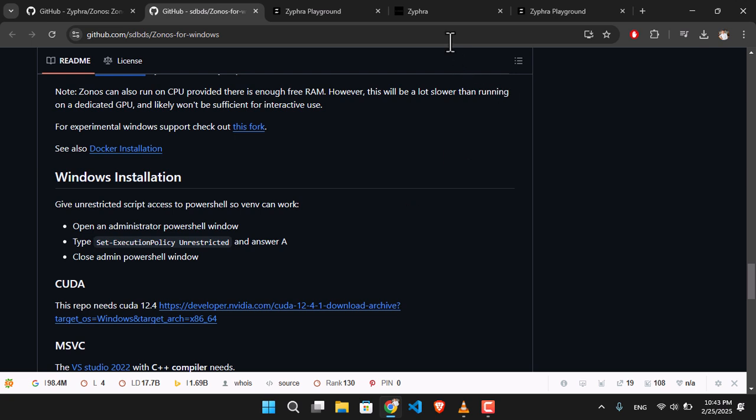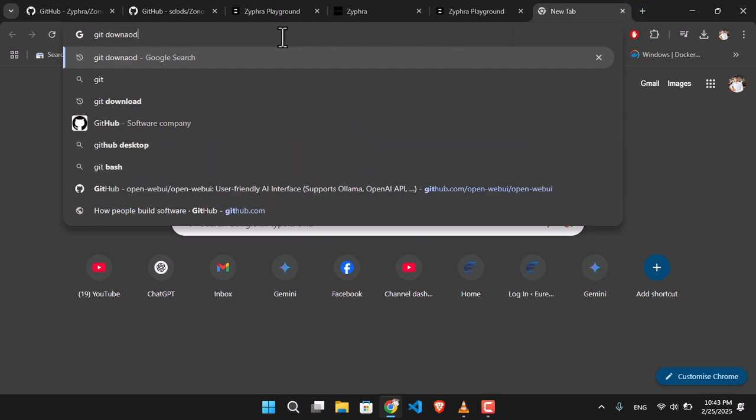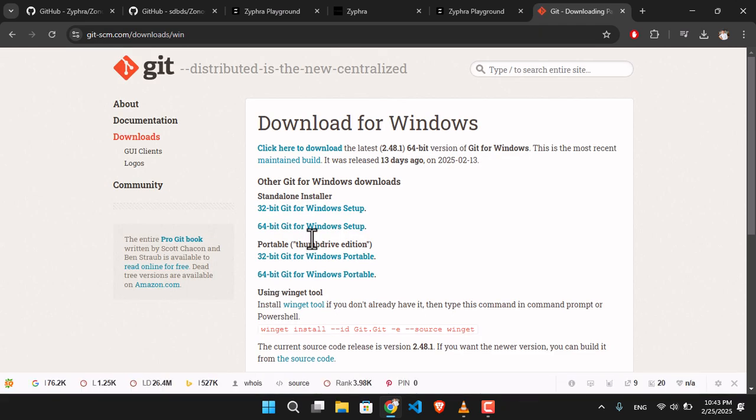The first step is that you have to download Git and install it within your Windows. Just search on Google for Git download and download the latest version for your computer, which is 32 or 64-bit. That is up to you. Once it is downloaded, you have to install it inside your computer.